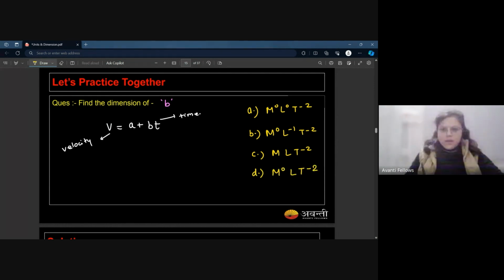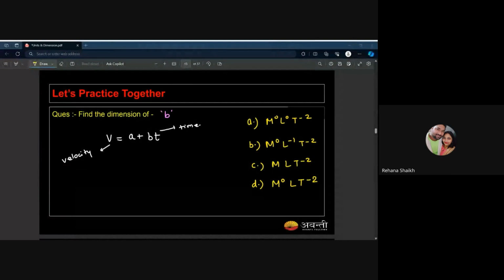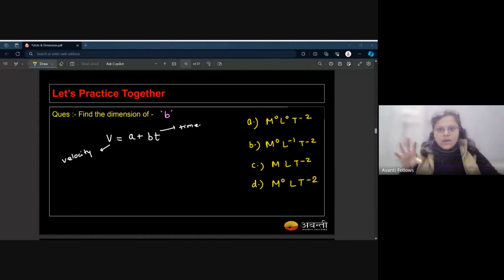Okay. You have 4 options. I will launch the poll. You will answer it on the poll only. C और D में L की वैल्यू क्या है? It's 1. If there is nothing right in the path, so it's 1 naturally.